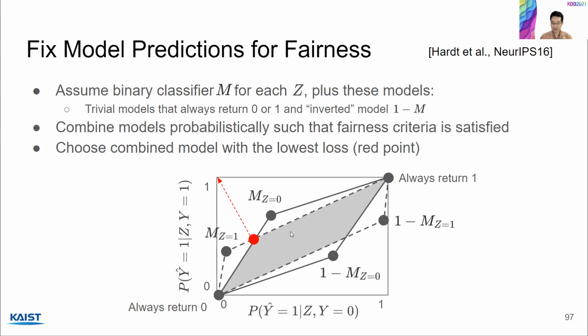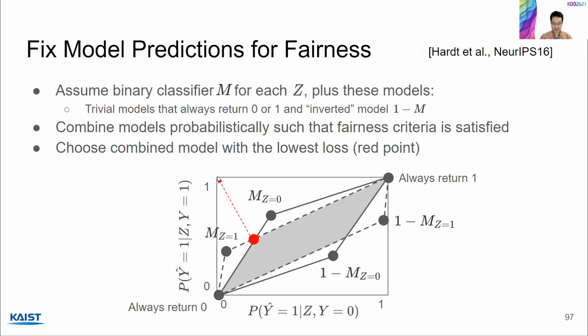Okay, and there are actually an infinite number of models we can come up with. So among them, which one do we choose? We choose the one that's closest to the top left because the top left point has zero loss. This is a desirable point because this is where, if y equals 1, y hat is also 1. And if y equals 0, y hat is 0, right?